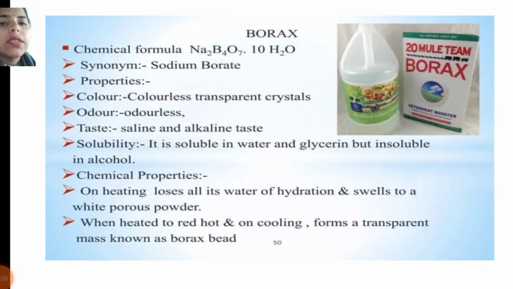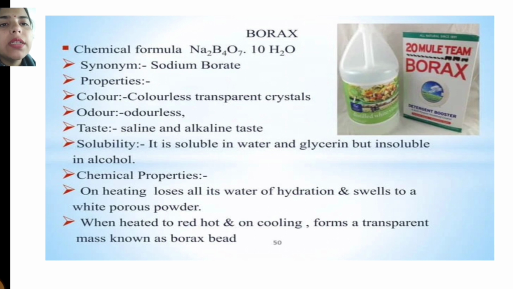Class, I will discuss the next topical agent, that is borax. Its chemical formula is Na2B4O7·10H2O and its synonym is sodium borate. Its properties: colorless, transparent crystals, odorless, with a saline and alkaline taste. It is soluble in water and glycerin but insoluble in alcohol.